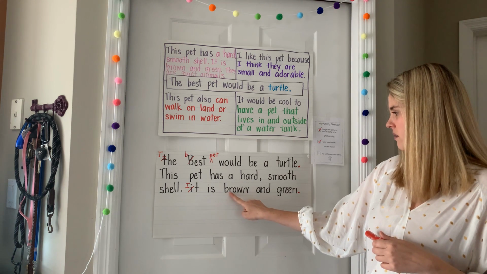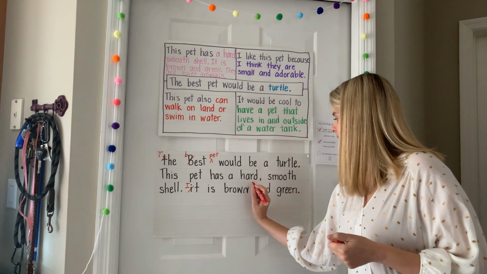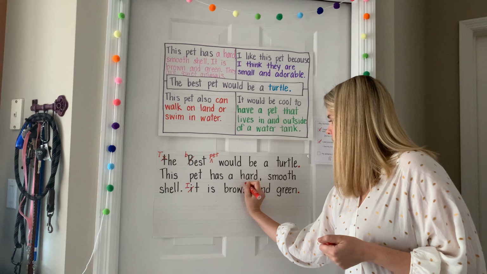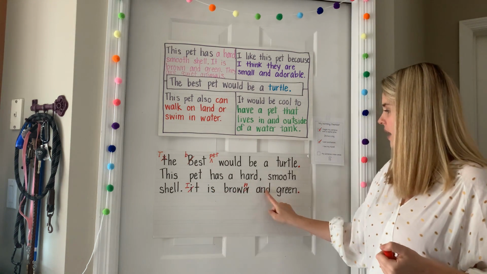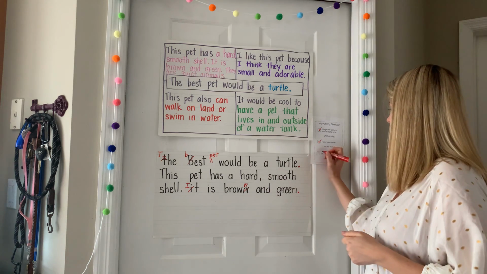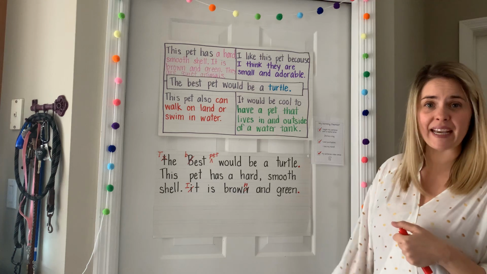B is fine. This is how you spell brown. Wait a minute. That N at the end is backwards. So we have to put it the right way. It is brown and green. Now that makes sense. All right, looks like I have finished editing my work.